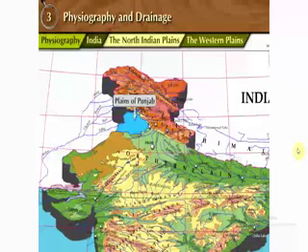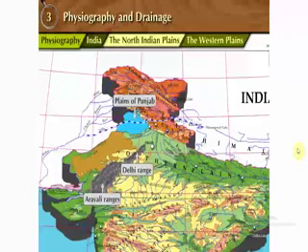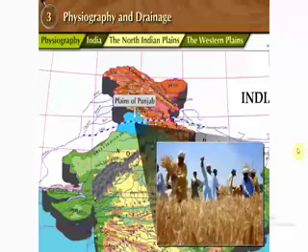These plains have formed as a result of the depositional work by river Satluj and its tributaries. This region is spread to the west of Aravalis and Delhi ranges. The slope of the plains is towards the west. Since the soil here is very fertile, agriculture is largely practiced in this region.